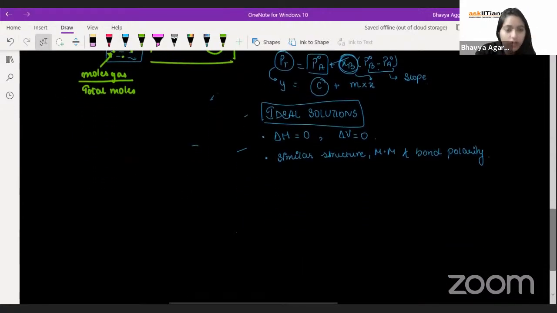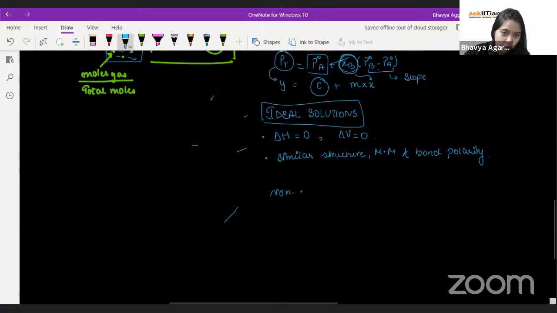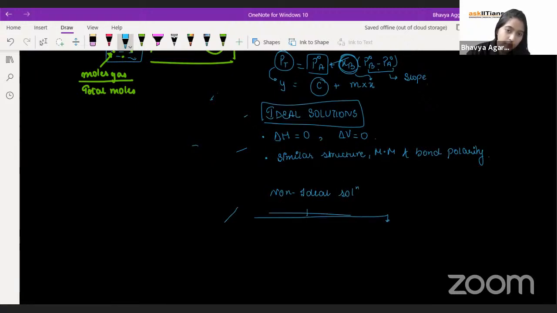And when I say a non-ideal solution, that means the expected pressure is not the same as the actual one. Now if it is not similar to the actual one, then what will happen? It will either be more or less.